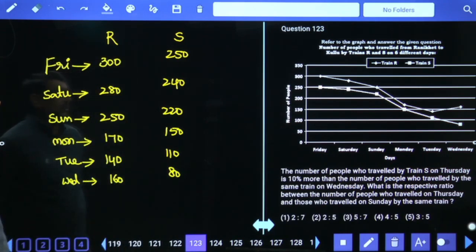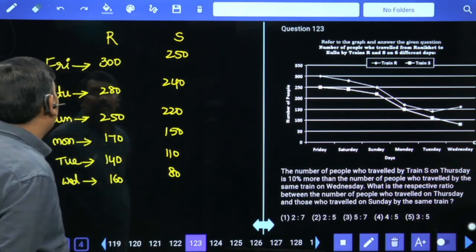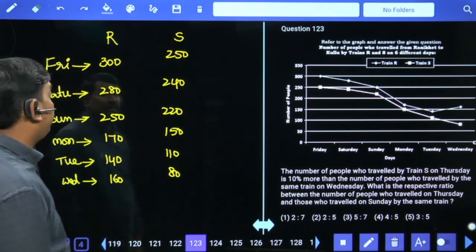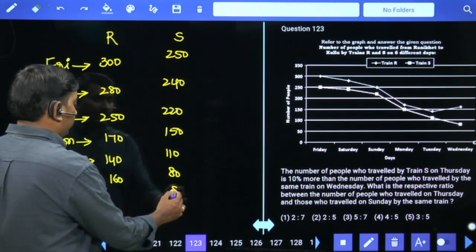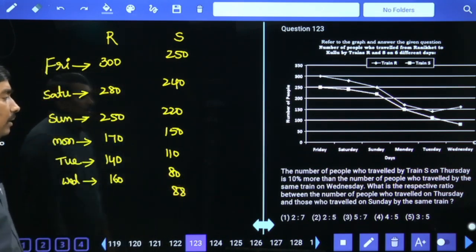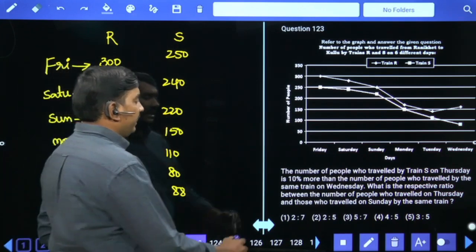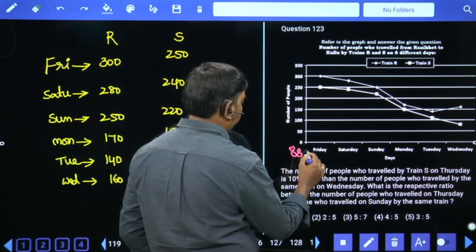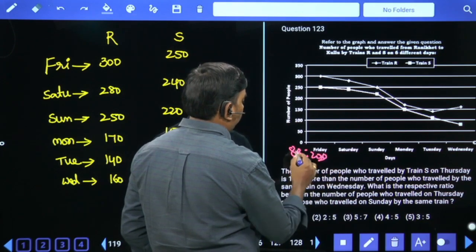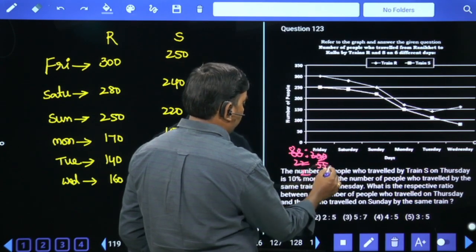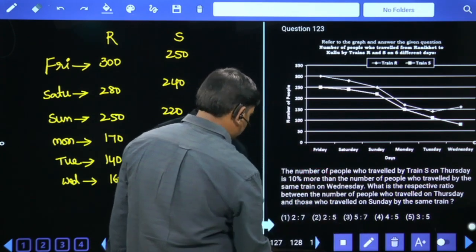The number of people who travel by train S on Thursday is 10% more than the number of people who travel by the same train on Wednesday. 80, 10% more means 88. What is the respective ratio between number of people who traveled on Thursday and those who traveled on Sunday by the same train? Thursday 88, Sunday 220. 88 is to 220. 4 twos are 8, 4 fives are 20; 11 twos are 22, 11 fives are 55. 2 is to 5 is your answer.